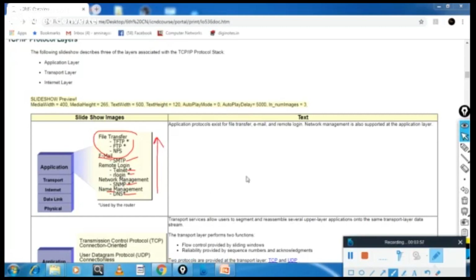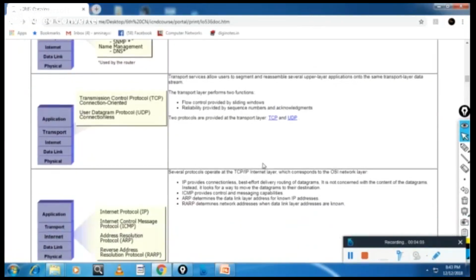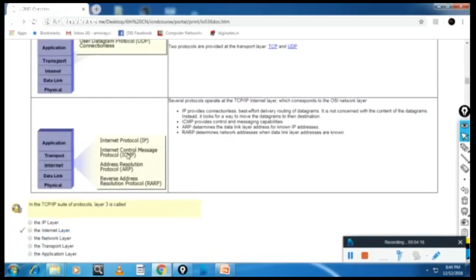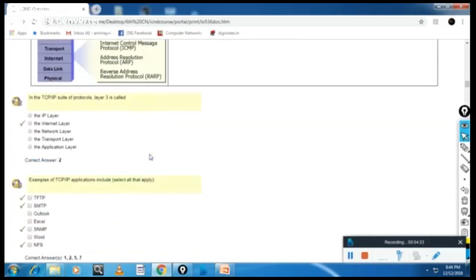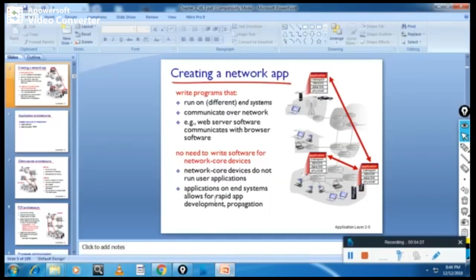Once this is over, we will move to the transport layer, where we will discuss reliable data delivery, RDT protocols and UDP. Then the internet or network layer, where we will discuss IP, ICMP and all those protocols. With this, my dear students, I will take you back to our PPT.